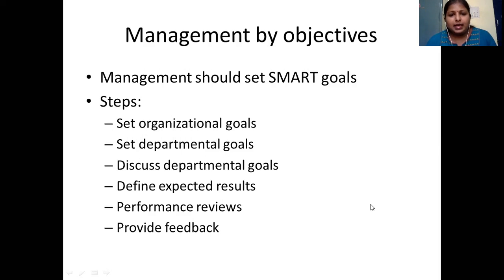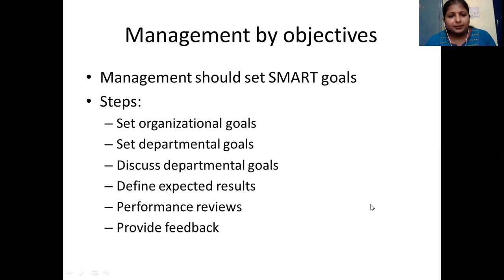Let us say the organizational goal is to be the market leader. The same goal has to be divided to the departments. So every department has to concentrate upon becoming the market leader. If it is the production department, it should not be lagging behind in terms of production. If it is the sales department, it should beat the targets every now and then.